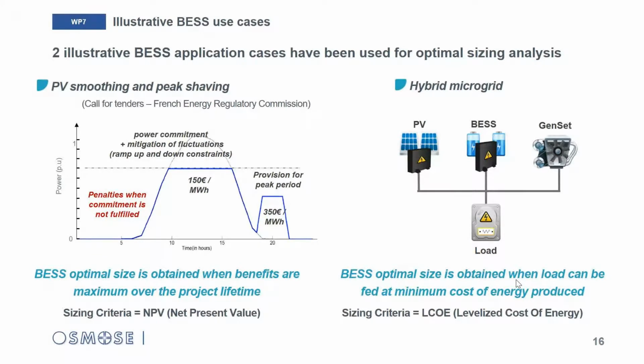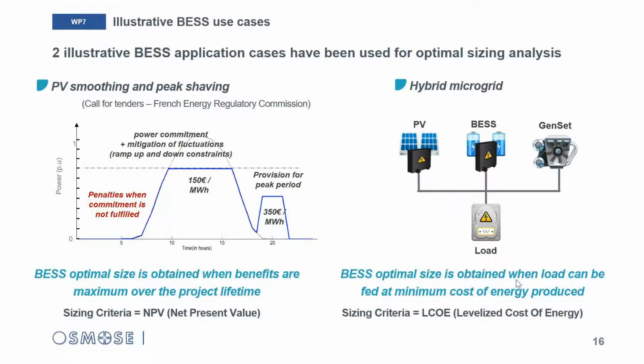An important point is also that the injection profile must be announced in advance. This is the power commitment you can see in blue on the figure. For this reason, you have to use a weather forecast to predict the PV production. In this example, we used net present value as the sizing indicator, considering that the BSS optimal size is obtained when the benefits from the sale of energy are maximum.